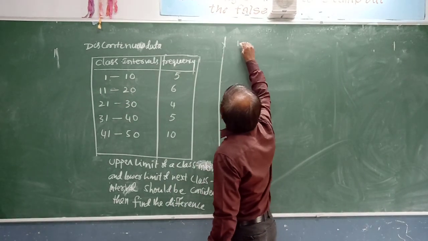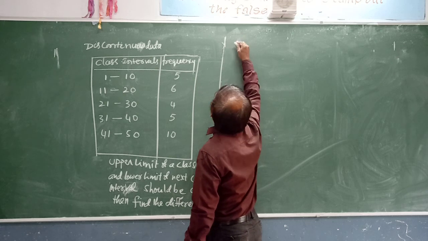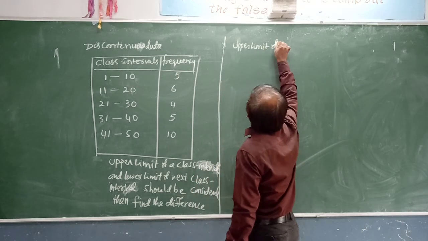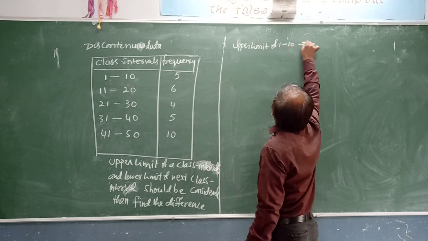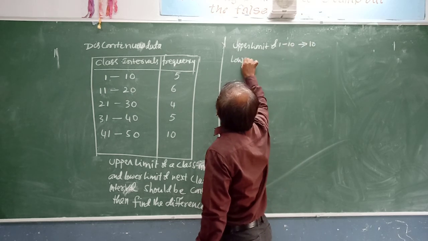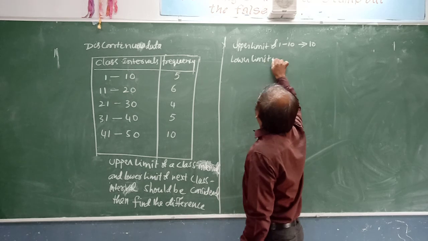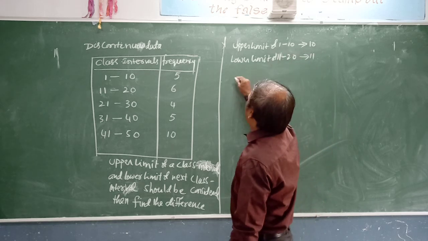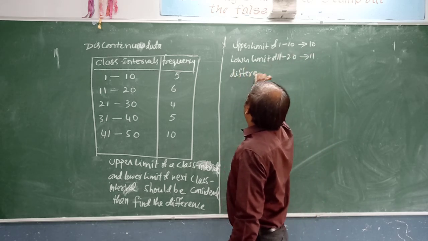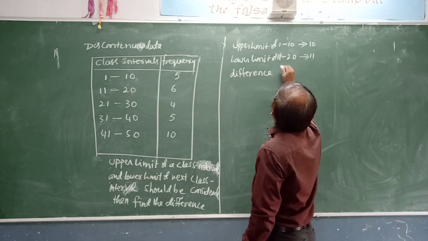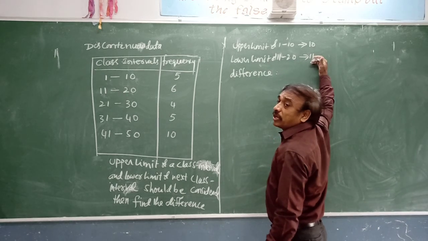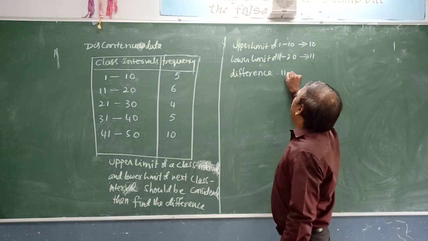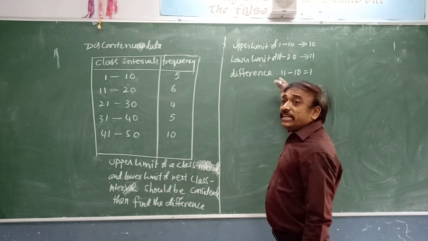So 11 minus 10, since the lower limit is greater, which gives 1.